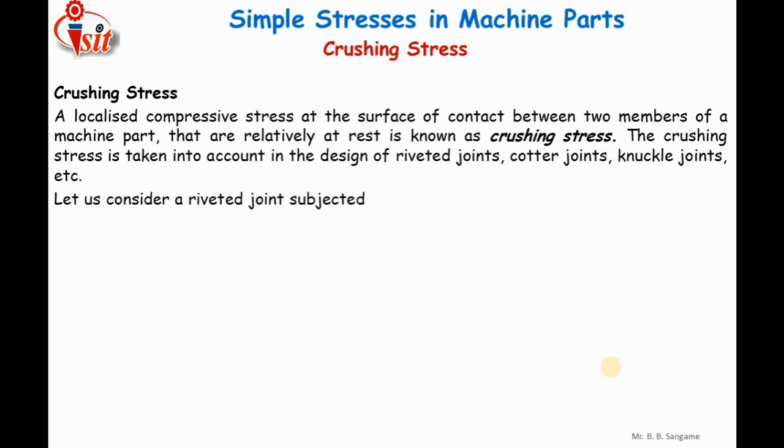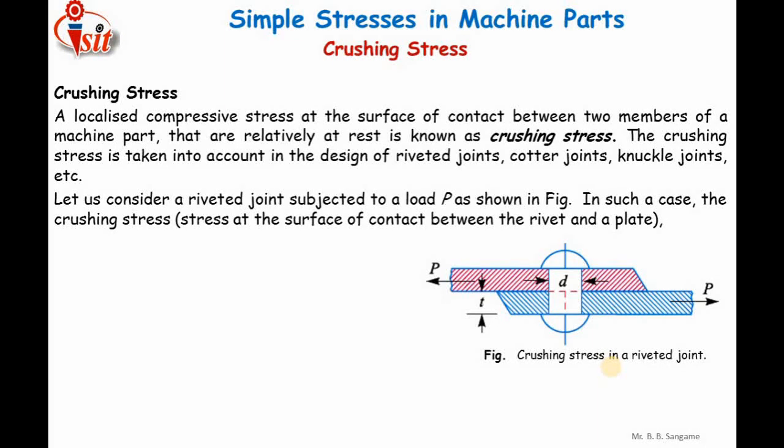Once again I am going to give the example of 2 plates which are connected. It is the lap joint connected by means of a rivet. The upper plate is moving towards the left side, the lower plate is moving towards the right side. Now let us assume that the rivet is strong in shear. It will not fail along this plane, but there is a possibility of crushing of the rivet inside this part. The upper portion of the rivet is contained inside the upper plate, the lower part is contained inside the lower plate.